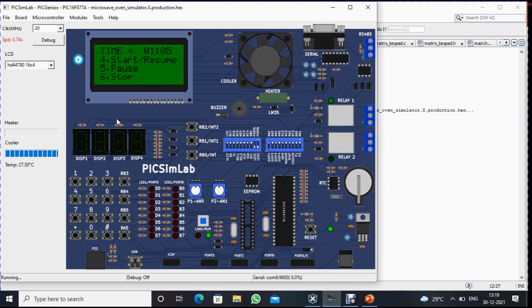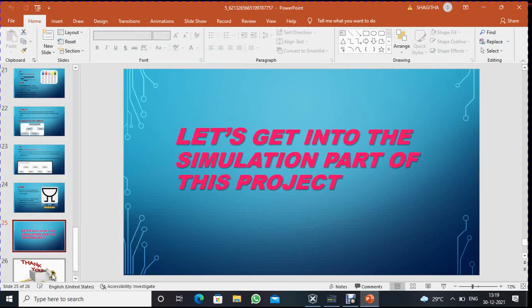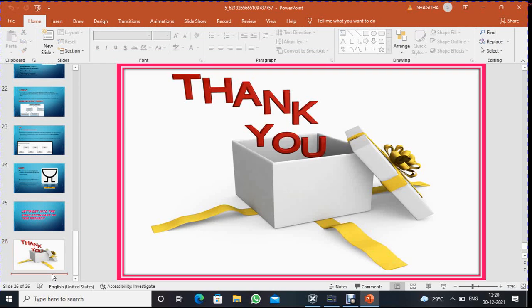If I want to pause this process, press key number 5. If I want to restart again, press key number 4. And okay, now I'm going to stop this process. Okay, finally we completed the simulation part of this project. So thank you.